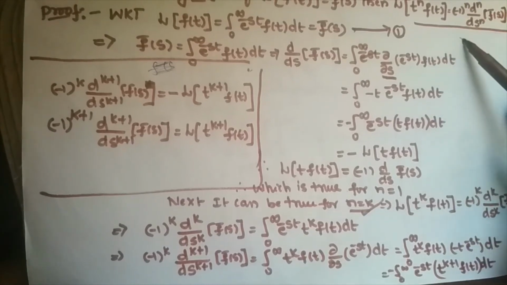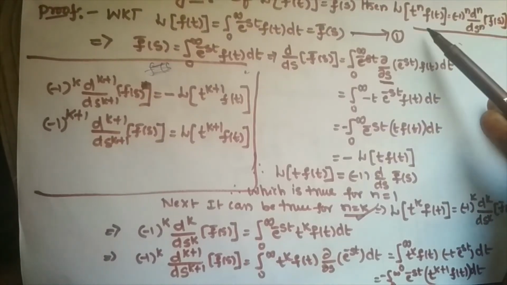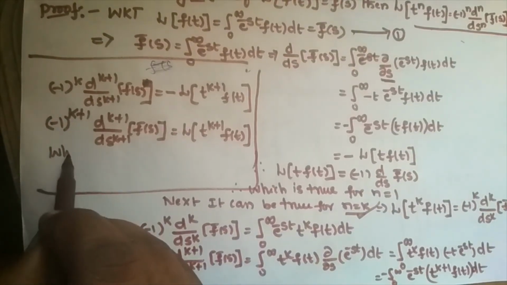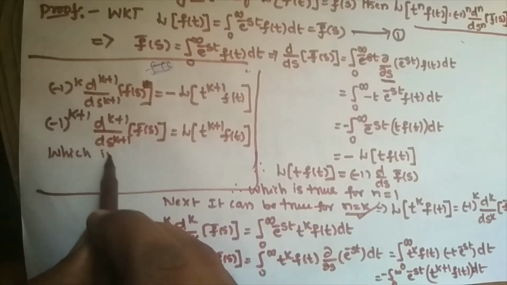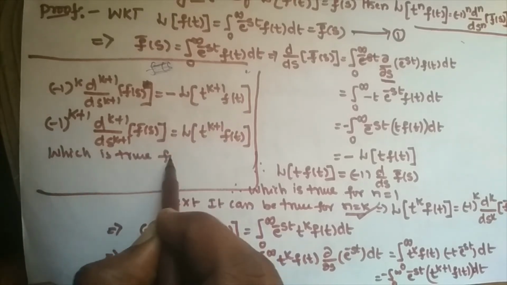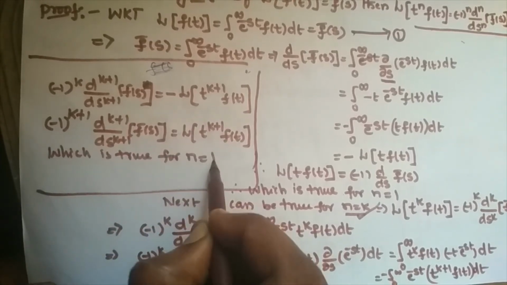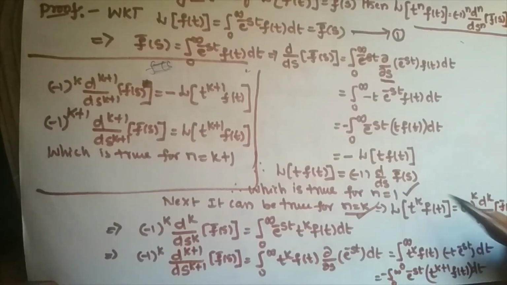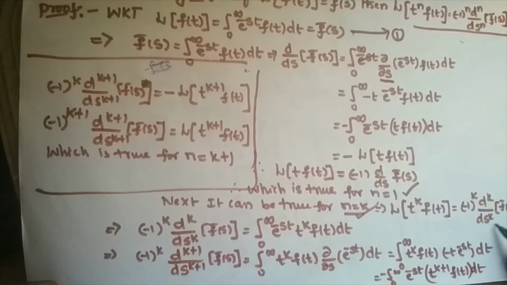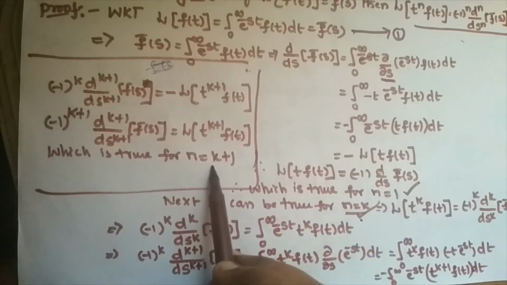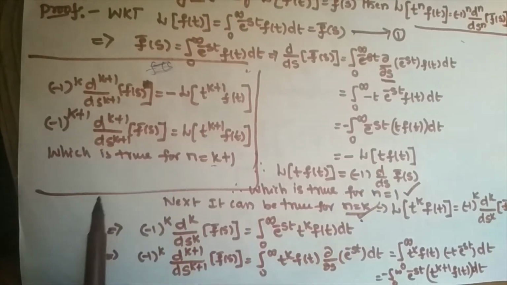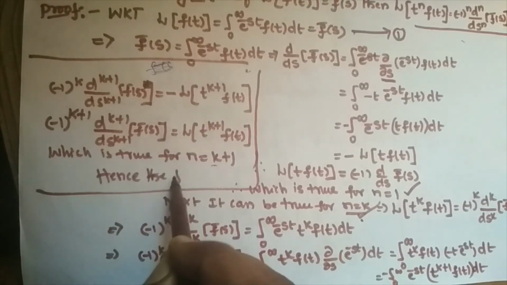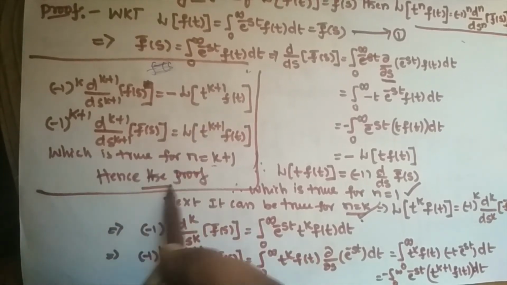See the original function, so n is replaced by k plus 1. So that means it is true for n is equal to k plus 1. First we have shown it is true for n is equal to 1, then true for n is equal to k, and true for n is equal to k plus 1. By mathematical induction, hence the proof. Thank you.